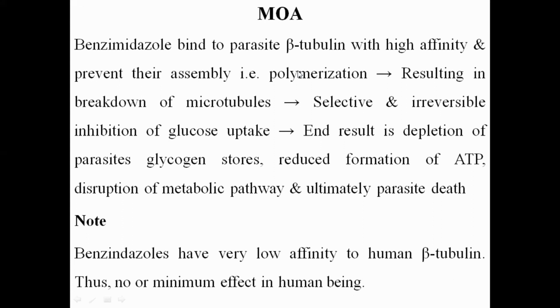The important thing is they inhibit the assembly of the beta tubulin that will break down the microtubules, and we know that the microtubules is required for the energy dependent mechanism. So when there is the breakdown of the microtubules, no glucose will be uptake. When no glucose will be uptake, so what will happen? Depletion of the glycogen store will be there, reduced ATP formation will be there, reduced metabolic pathway will be there. That will lead to the ultimately parasite death.